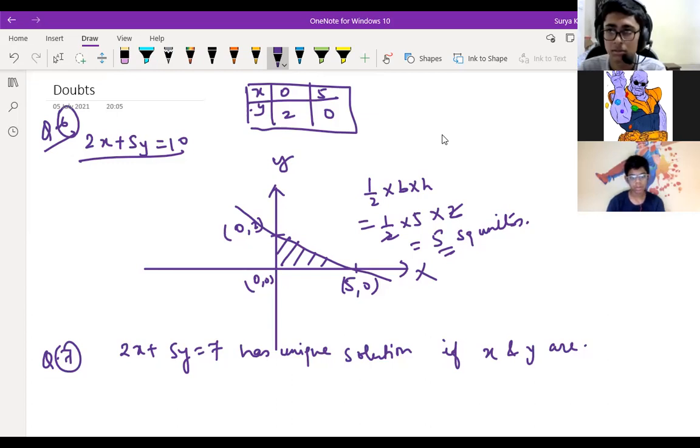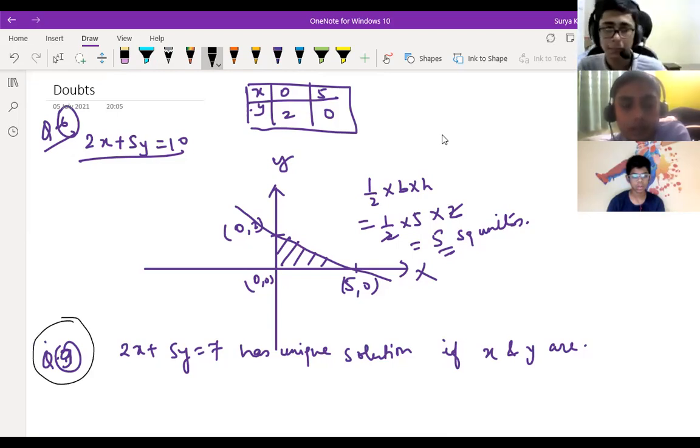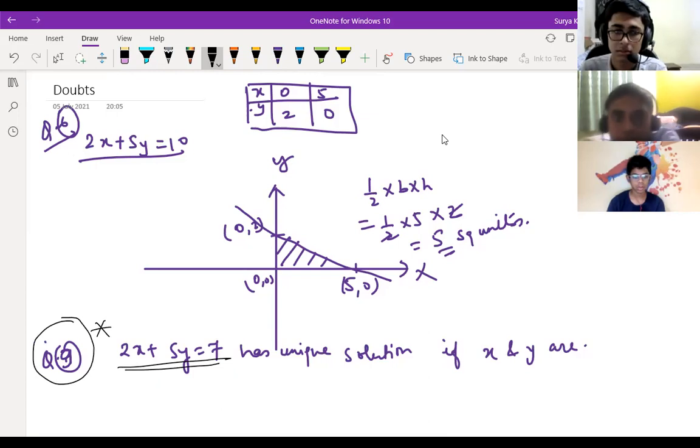Yes. Okay, I'll come back to this question, children. This is question number 9. I'll come back to it once I check from my side. Okay, sir. Because what I taught you is that any equation like this has how many solutions? Sir, infinitely many solutions. Yeah, and if I say it has a unique solution, it becomes wrong, right? But let me check what the actual thing is. Okay.